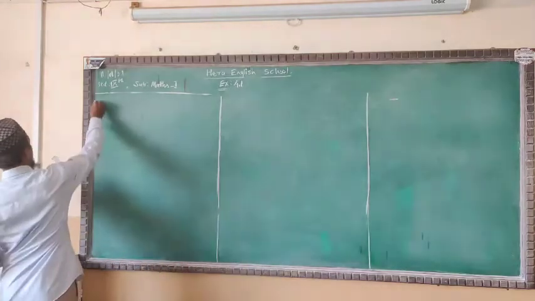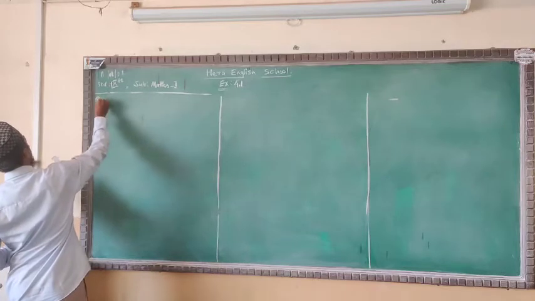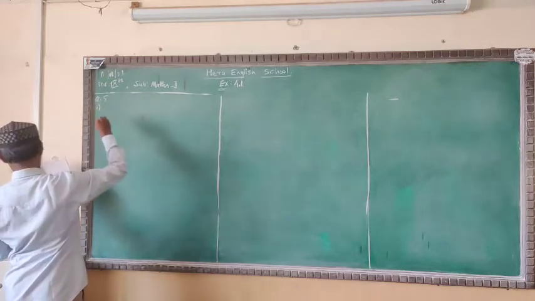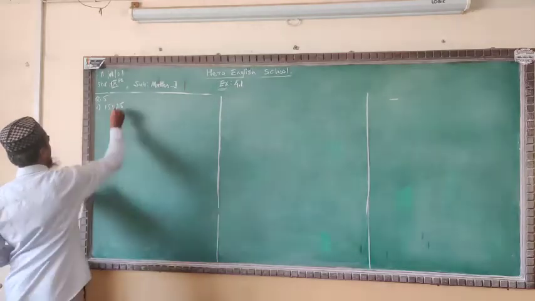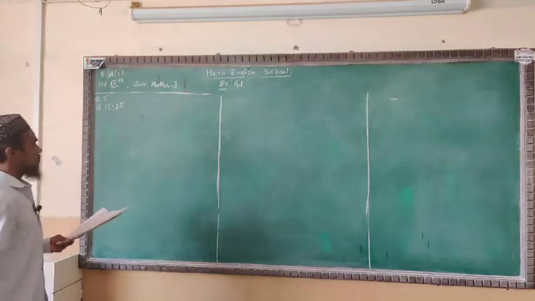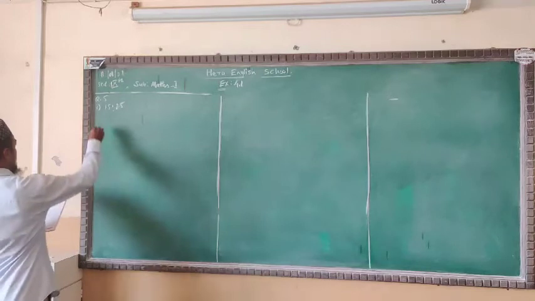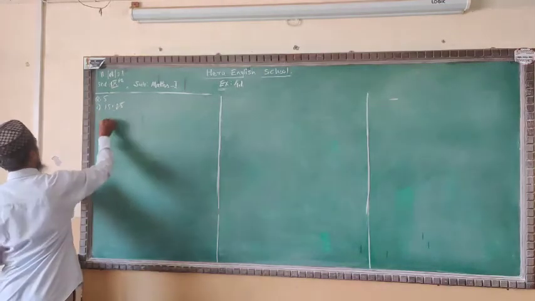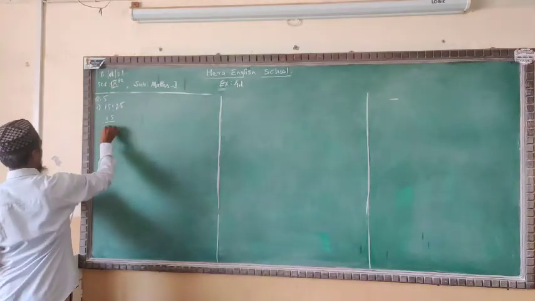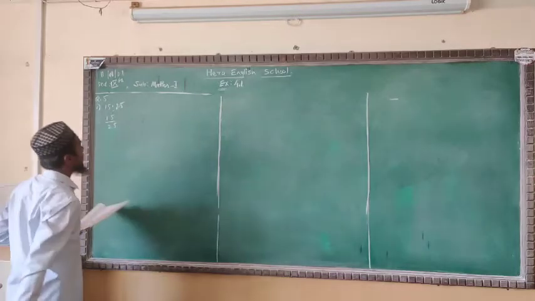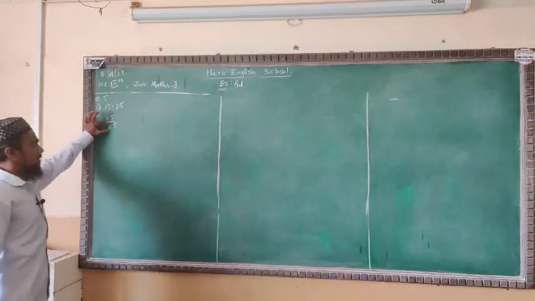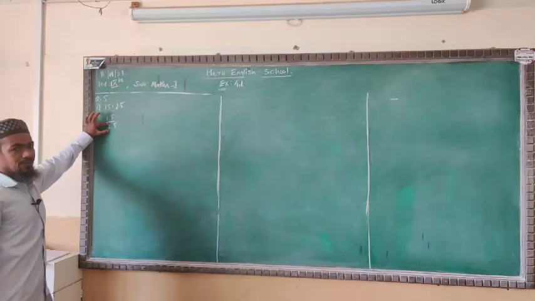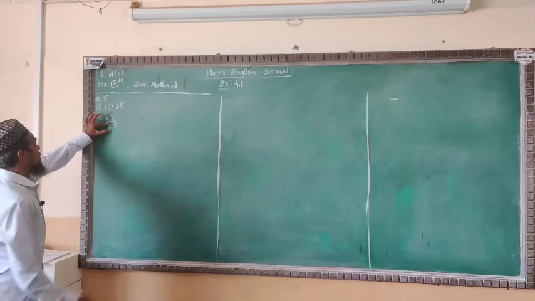Now question number 5, first one: 15:25 is given. We have to convert it into a percentage. We will write this ratio in fraction form, 15/25. Here the denominator is 25, and we have to convert this 25 into 100.